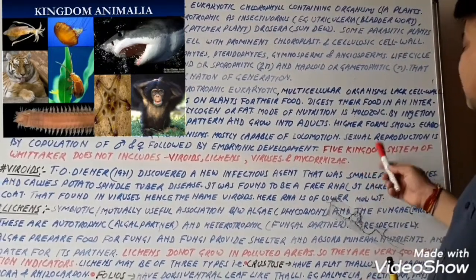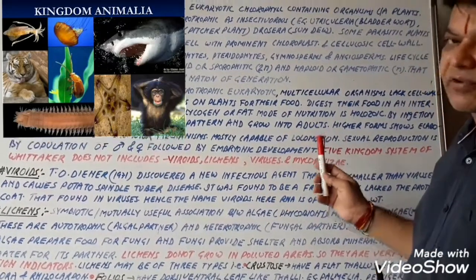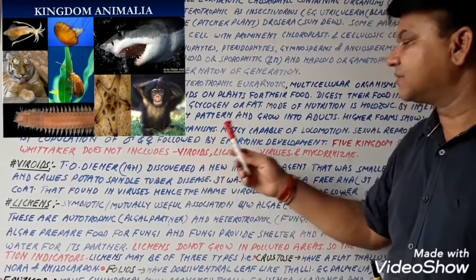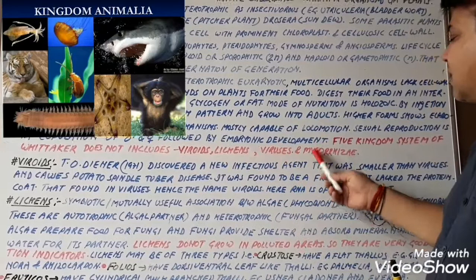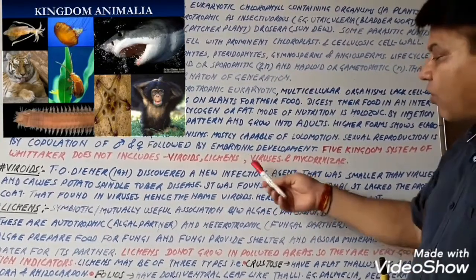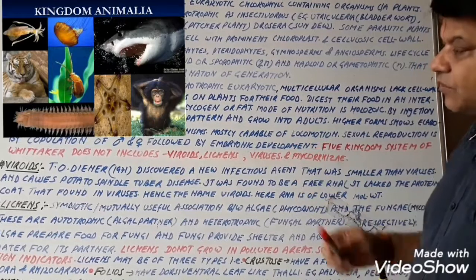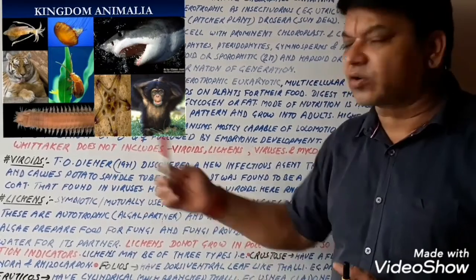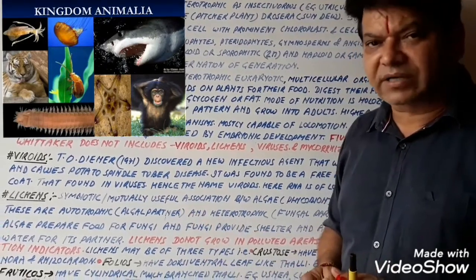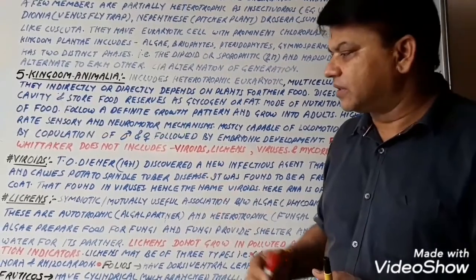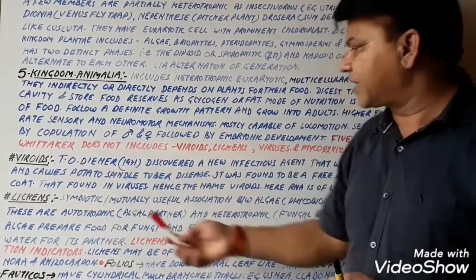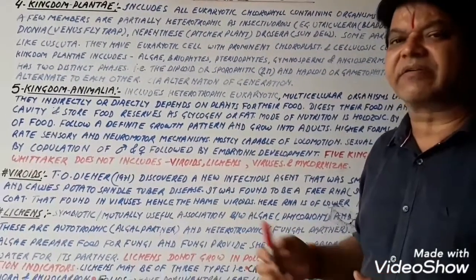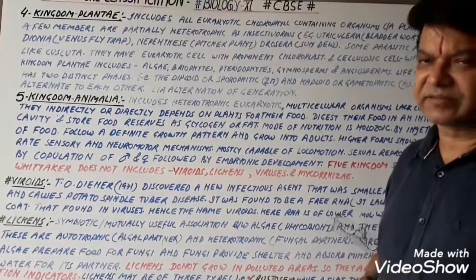Now, the five kingdom system of Whittaker. This is important to know. The five kingdom system of Whittaker does not include viroids, lichens, viruses, and mycorrhizae. So we take all these separately. So first of all, viroids. This is an important topic, and a short note is also asked. So many times it is asked in board examinations as well as 1 mark questions from viroids, lichens, viruses, and mycorrhizae. So many times asked in competitive examinations, just like NEET.